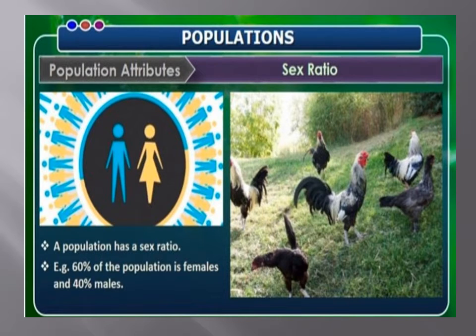Sex ratio. It refers to the ratio of male and female individuals in the population. For example, 60% of the population are female and 40% male. The ratio of females to males will be 3 to 2.